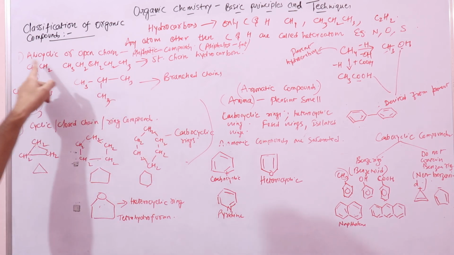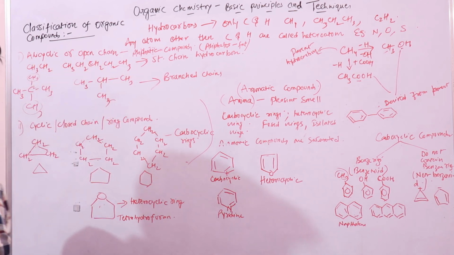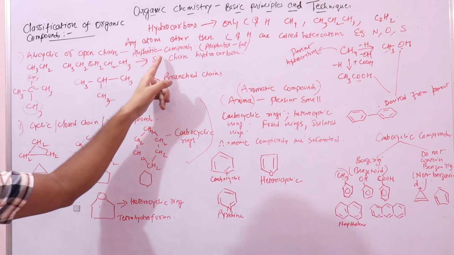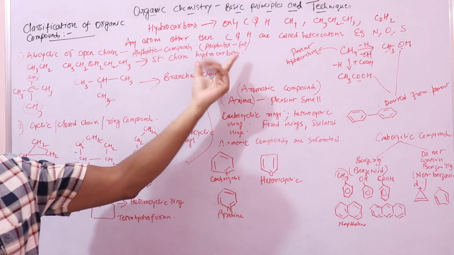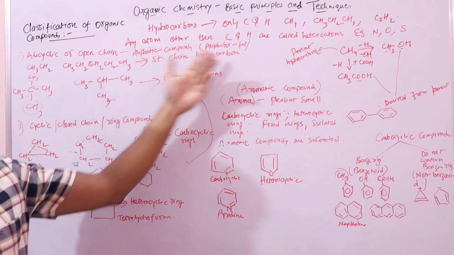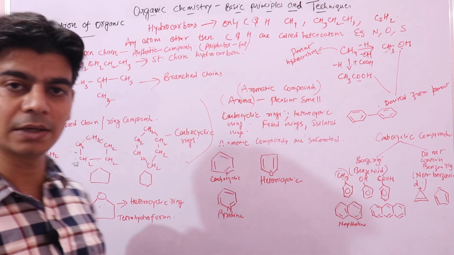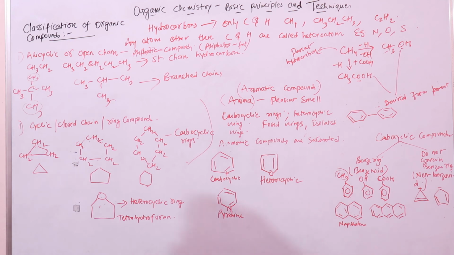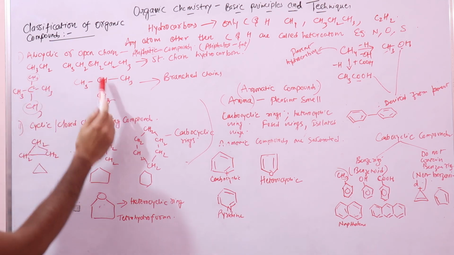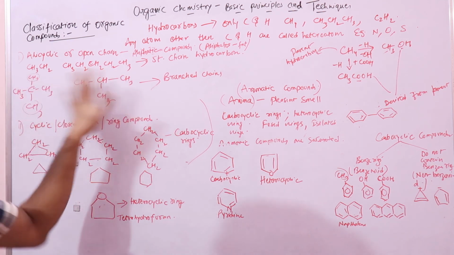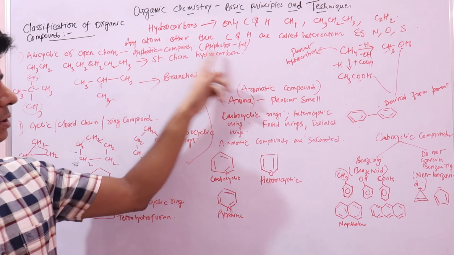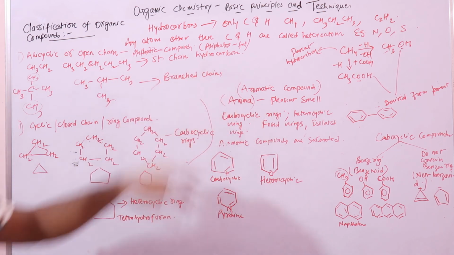We call these acyclic or open chain compounds, or we also call these aliphatic compounds because they were earlier derived from fats of animal and vegetable origin. Aliphatos means fat in Greek. These are branched chain compounds, where the carbon skeleton can be branched.